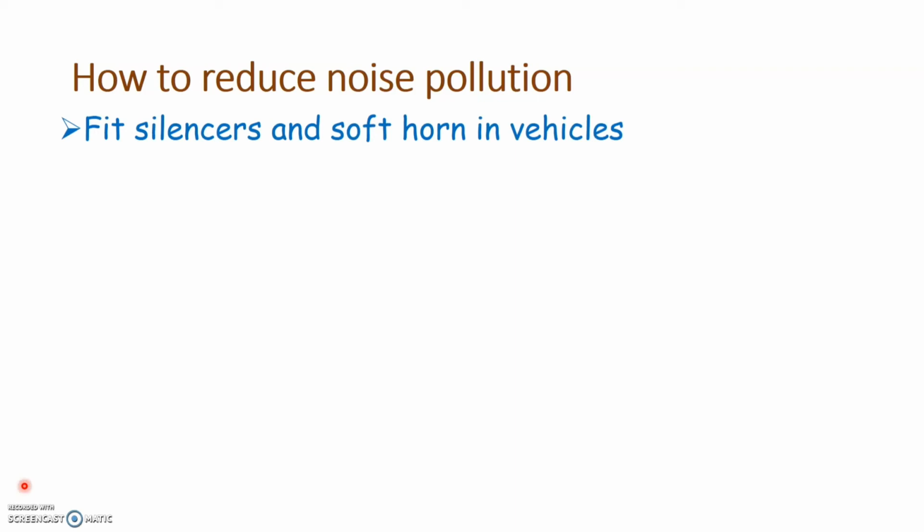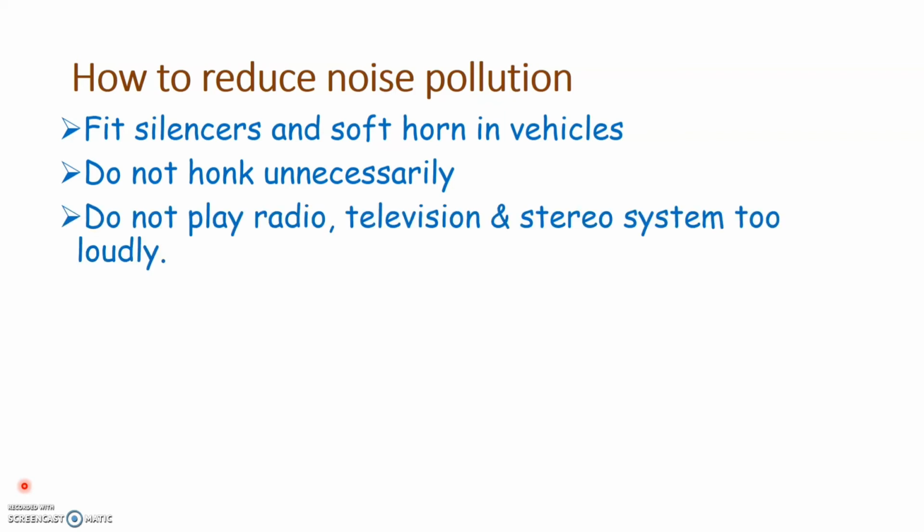We should also make sure that we do not honk unnecessarily when we are on road, especially with vehicles. We should make sure that we should not play radio, television and stereo system too loudly. Because when you play that too loudly, it causes disturbance to others around us.